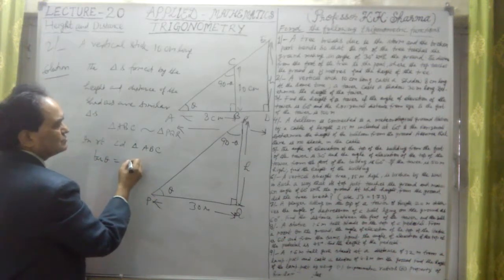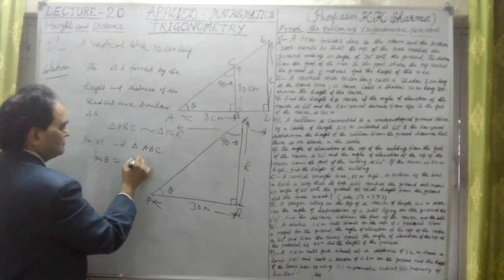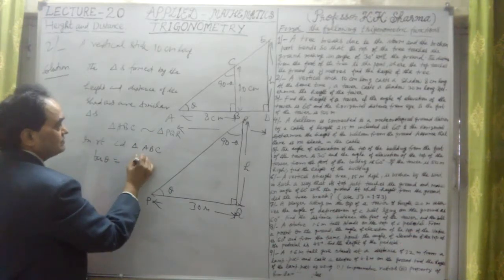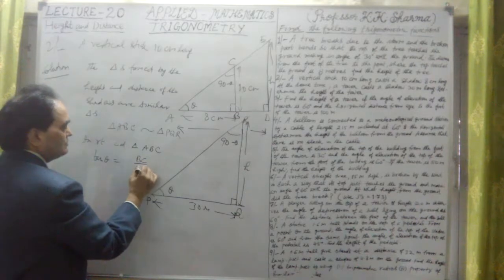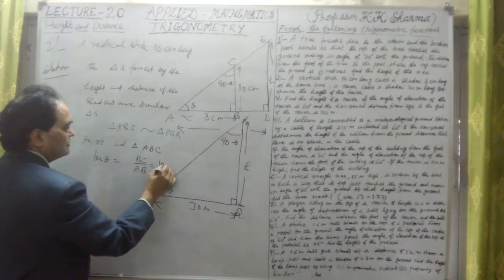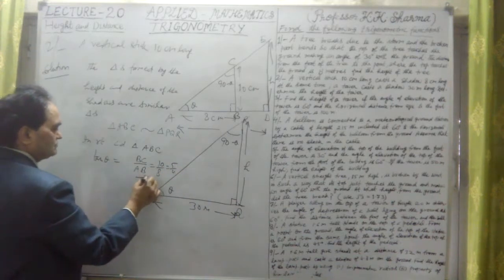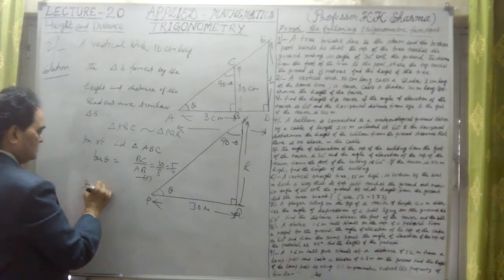tan theta is equal to perpendicular upon base. Let me first write perpendicular, that means BC upon AB. That means tan theta is 5 upon 4, this is the first equation. Now in a right angle triangle,